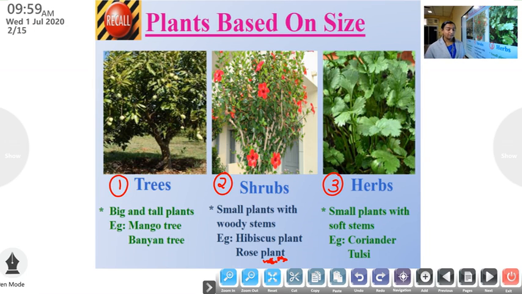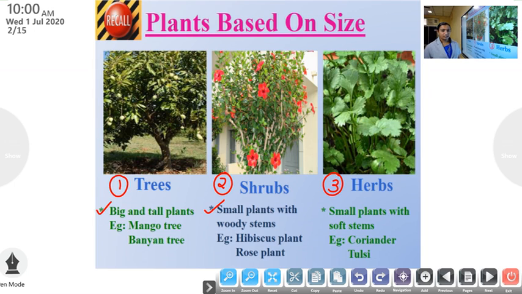What do you mean by trees? Big and tall plants are called trees. Example, mango tree, banyan tree. What do you mean by shrubs? Small plants with woody stems are called shrubs.